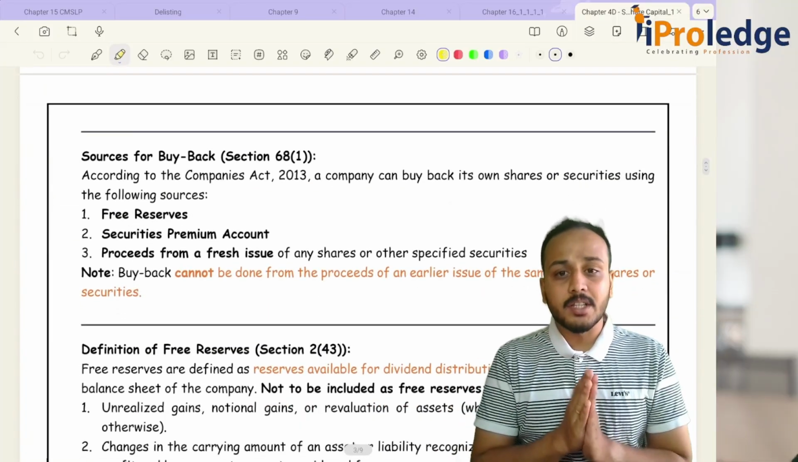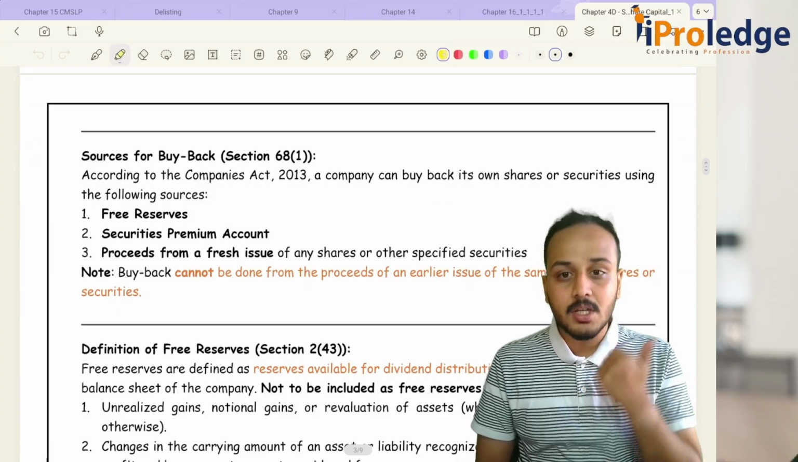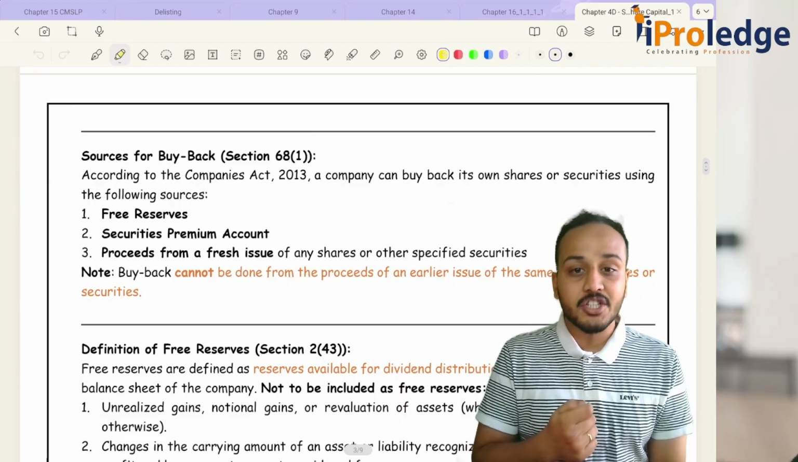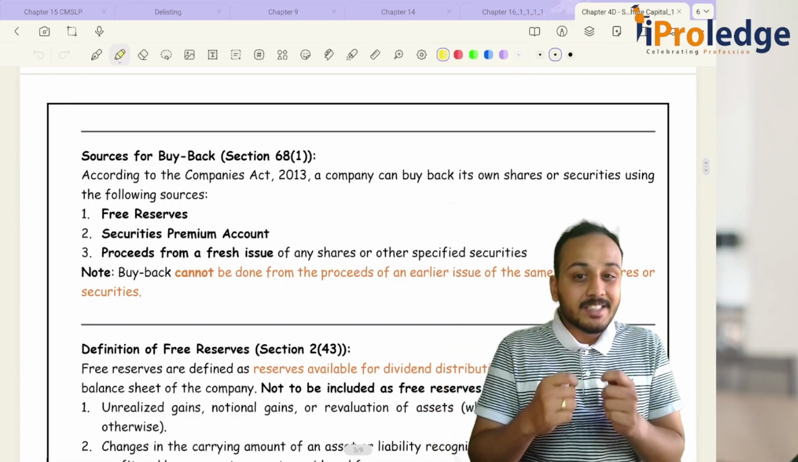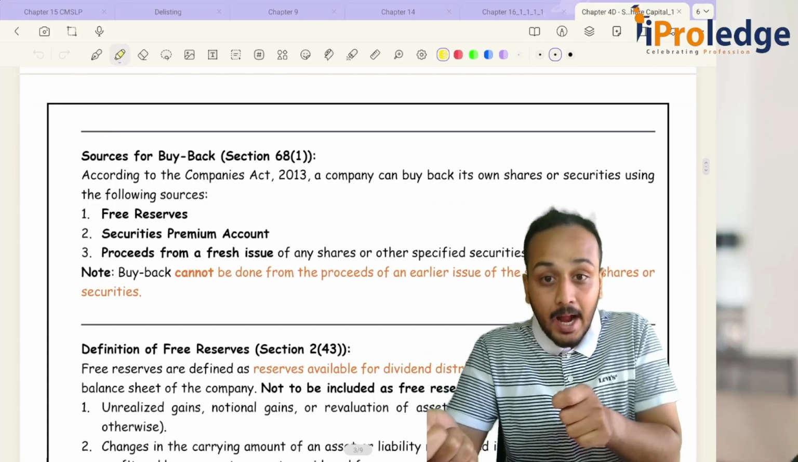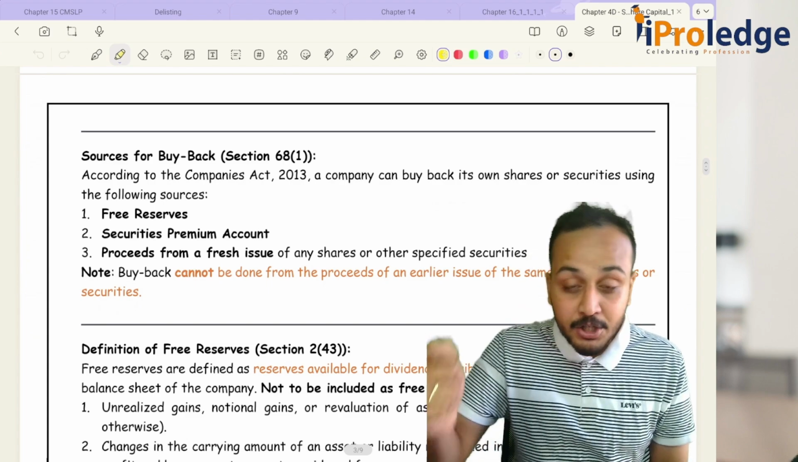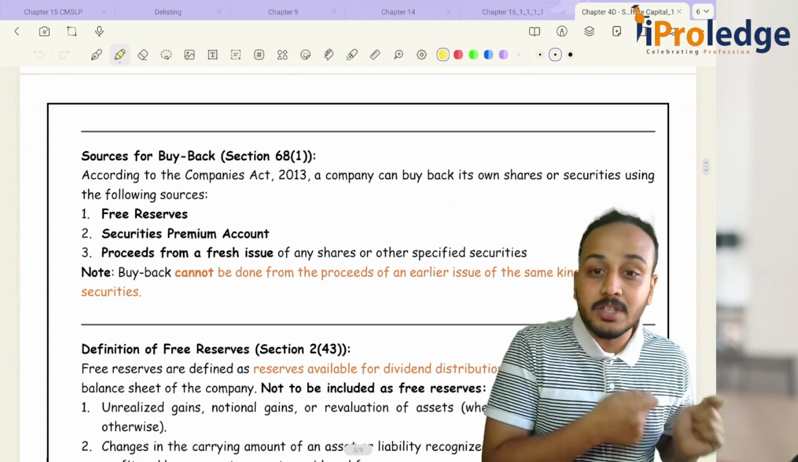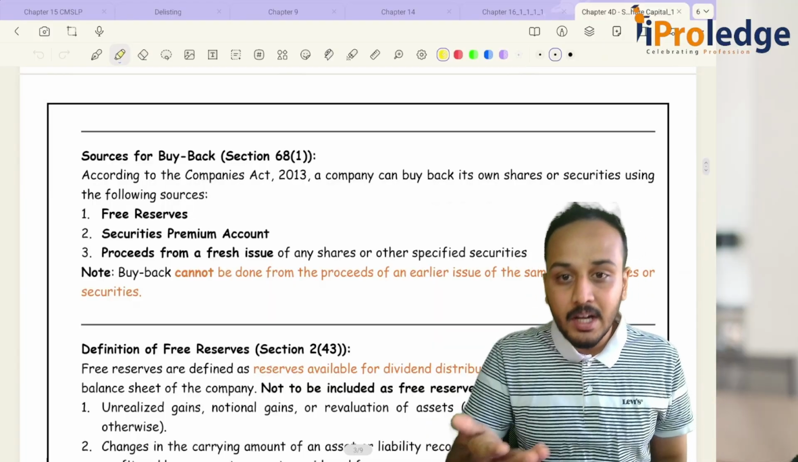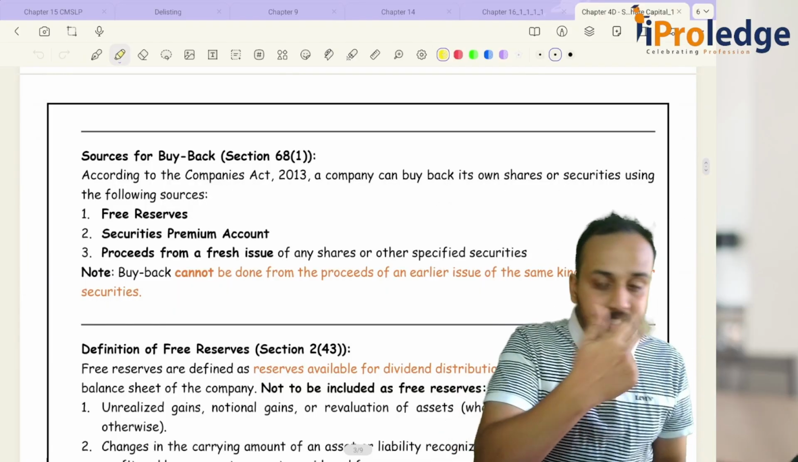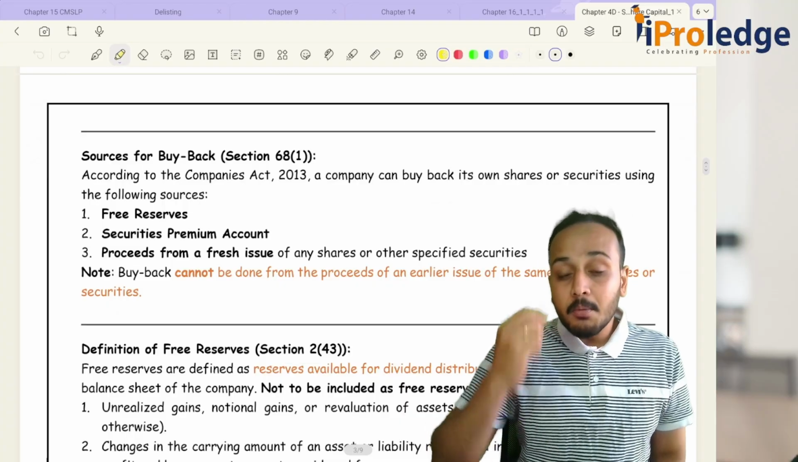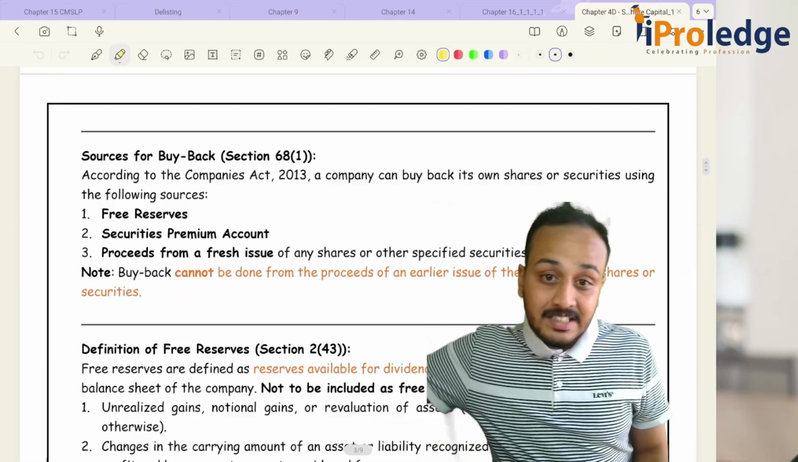Now what are the three sources of buyback? One is your free reserves, second is your securities premium account, third, proceeds from fresh issue of any shares or other specified securities. Basically, you will issue another set of securities, and whatever money that you get from issuance of these securities, you can use it for your buyback purposes. See, when we are buying back, we'll need money, no? One can come from free reserves. Second is securities premium account, which is pretty straightforward. Then the third mode is money coming from issue of another set of securities.